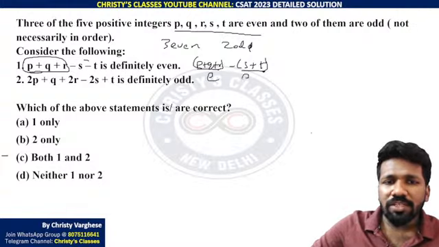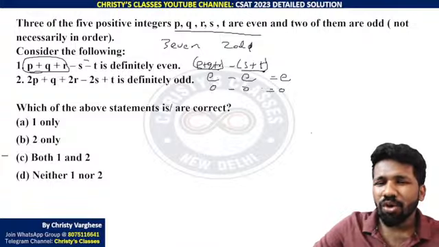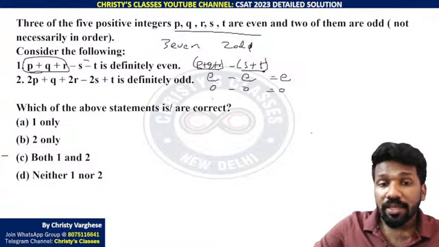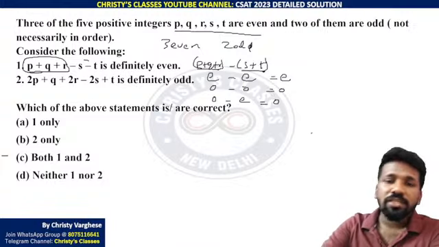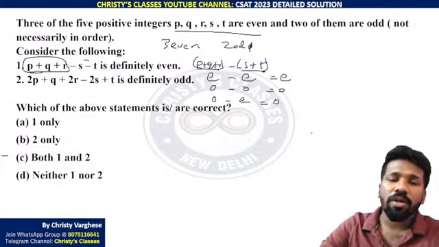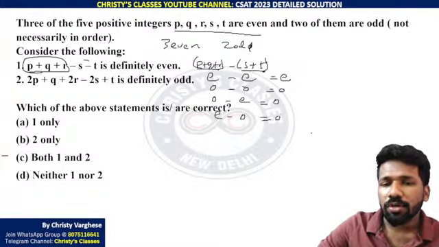Even minus even is what? Even. Odd minus odd is also even. So if you are getting odd and odd, even and even, it is even only. But in case you are getting odd minus even, it will be odd. Check it out. 7 minus 2 is 5, odd. Similarly, even minus odd is also odd.